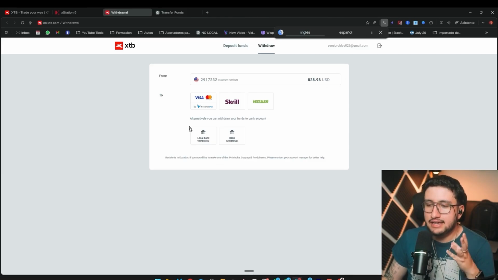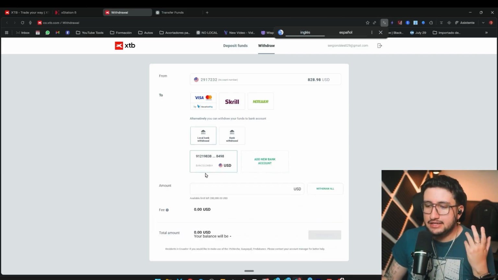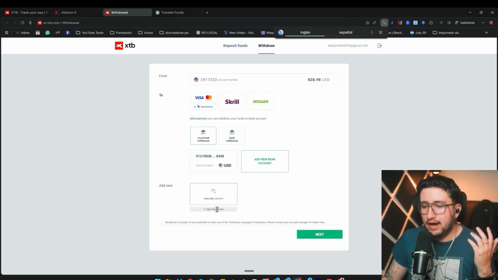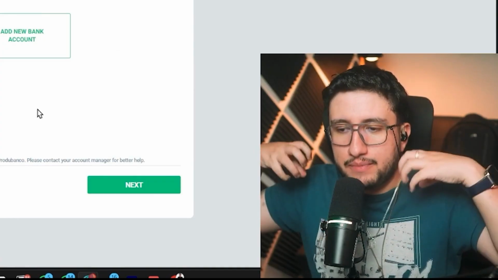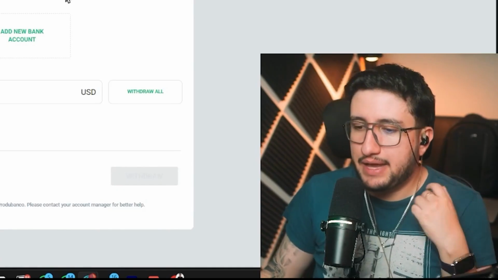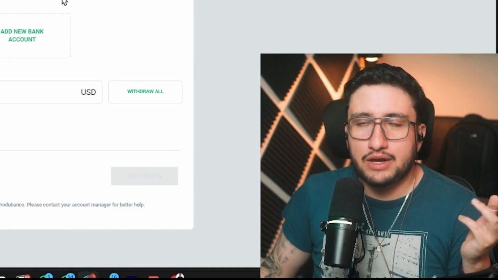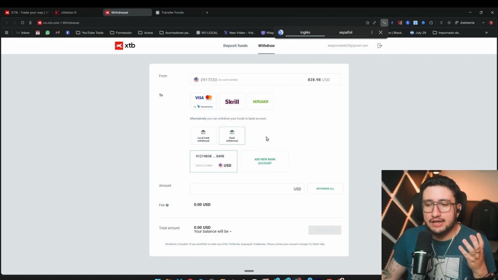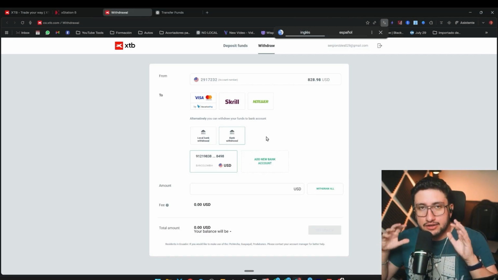In my case, this account is registered in Colombia. Obviously, since it's registered in Colombia, I have to add an account that's in Colombia. So I have to use an account that's local to my country of registration. If you're in the US, Chile, Spain, Italy, well, wherever you register, you'll obviously have to provide a local bank account. But this varies depending on the country you're in.